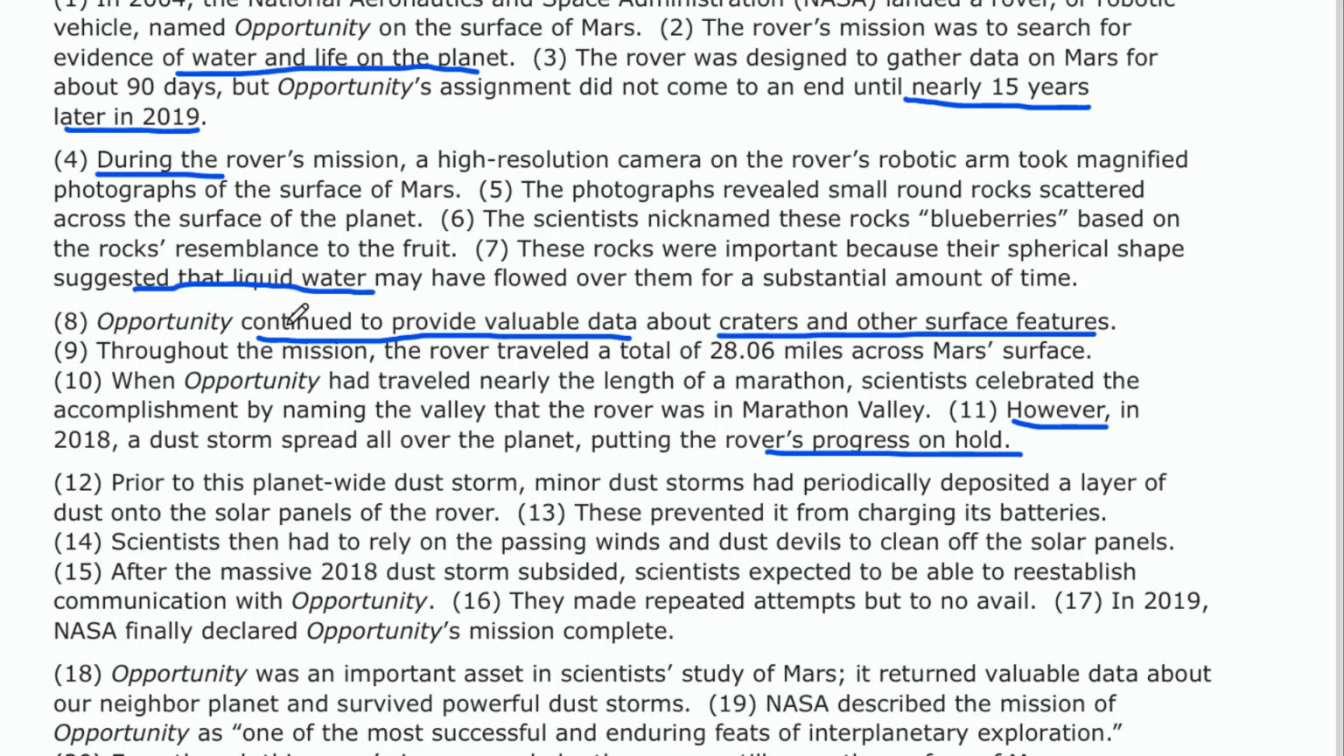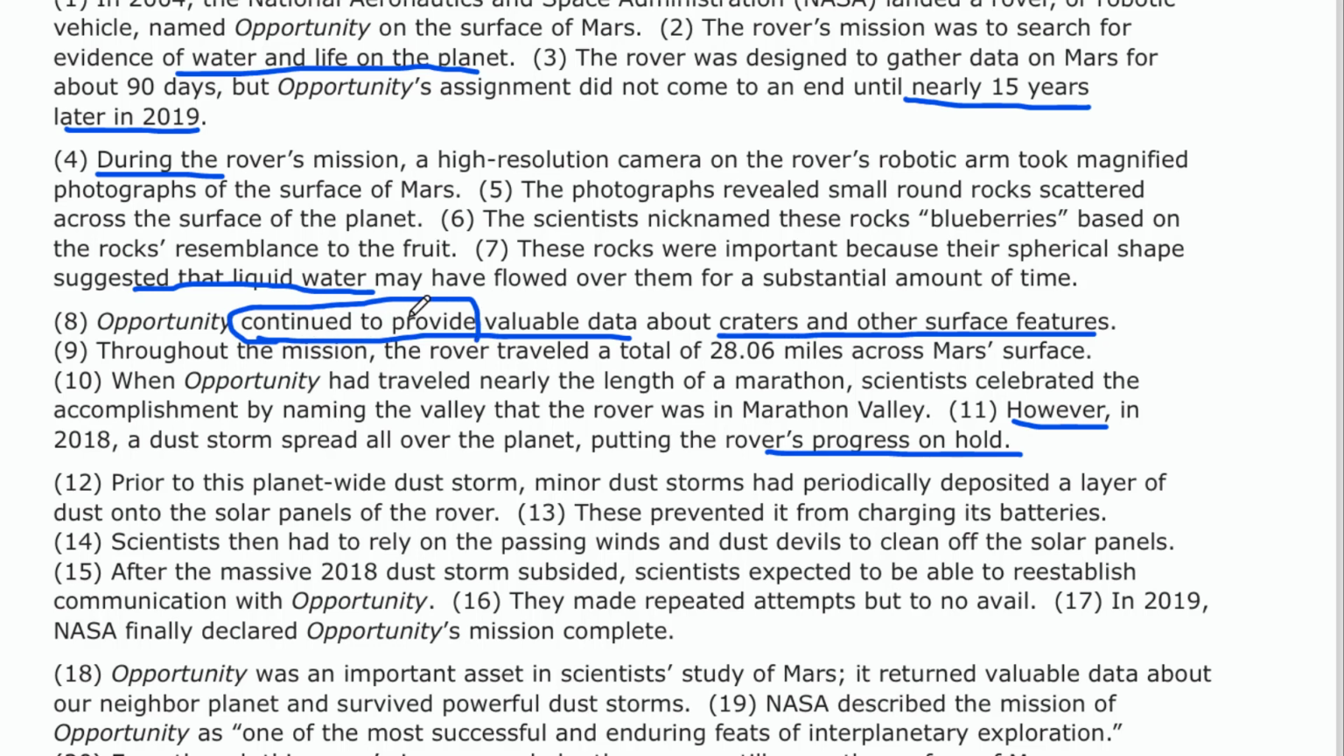Meanwhile, opportunity continued to provide valuable data. That seems to fit nicely. I could put in furthermore. Let's try that. Furthermore, opportunity continued to provide valuable data. Well, again, it looks like these are additive contributions, so that does seem to fit. But this part about continued to provide, it wouldn't be furthermore continue to provide.